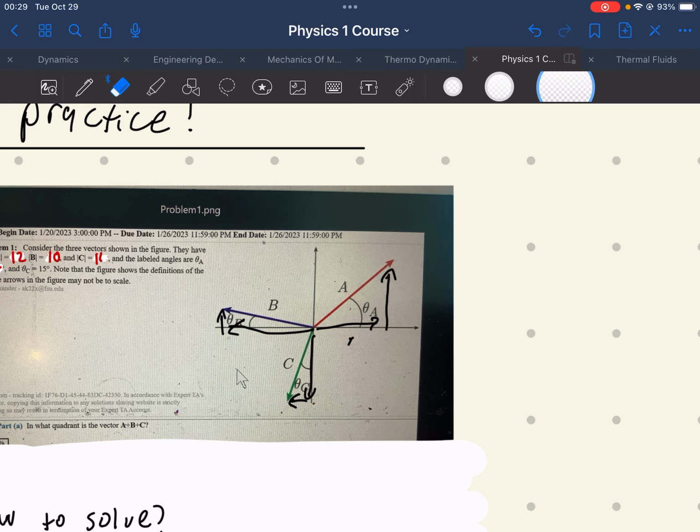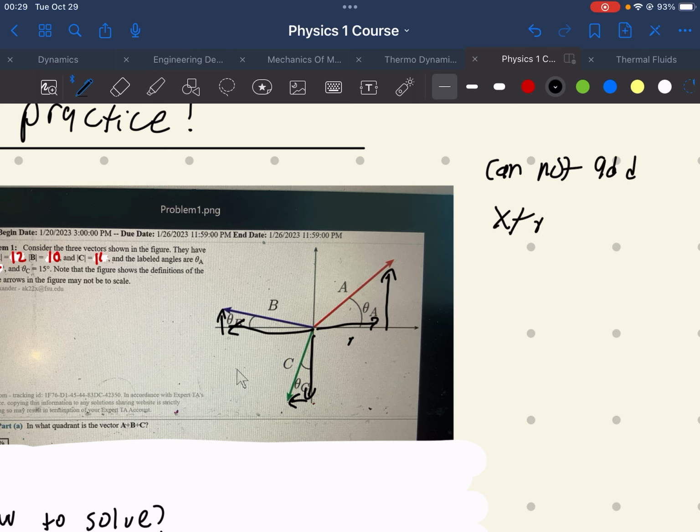One more thing before we start doing this. We can only add vectors that are in the same plane. What I mean by that is you cannot add x plus y. You cannot add this red with the black down here. They are completely in different planes. They cannot talk to each other. They cannot see each other.